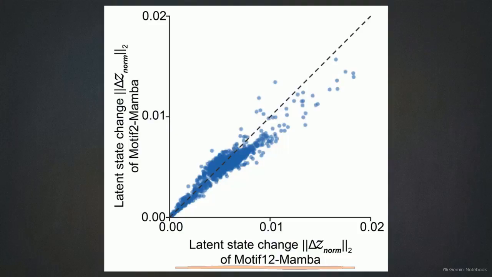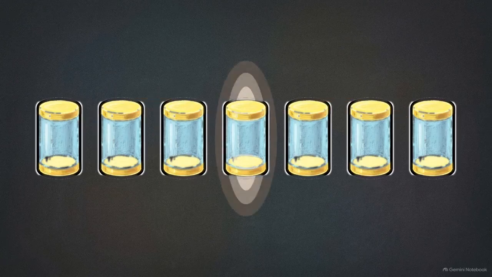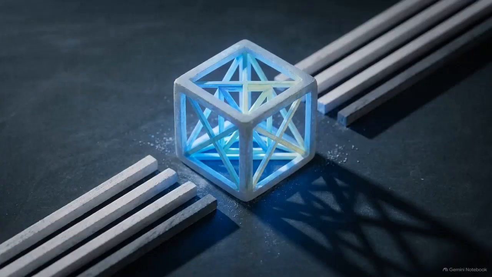Contrast that with the motif-2 and motif-12 flow fields. The latent trajectories exhibit significant structural displacement, driven by highly organized vector arrows with significantly larger flow magnitudes. By imposing a specific topology, the architecture dictates the intensity and organization of the recurrent interactions across the internal channel population. The mathematical structure in the latent space dictates how the model performs externally.